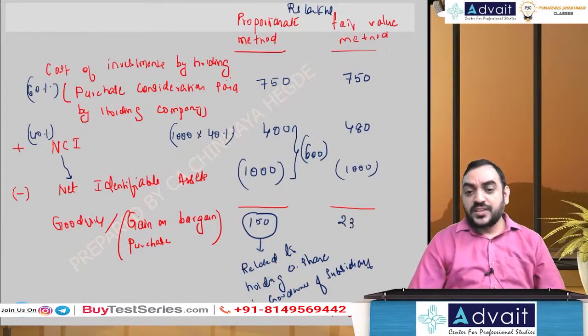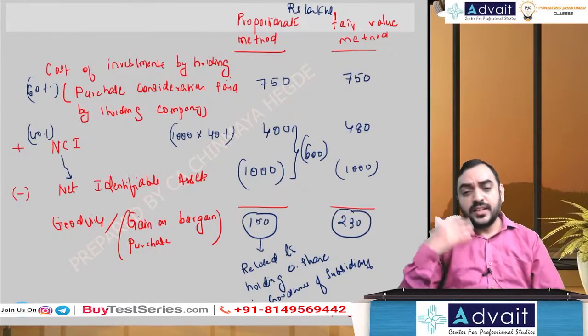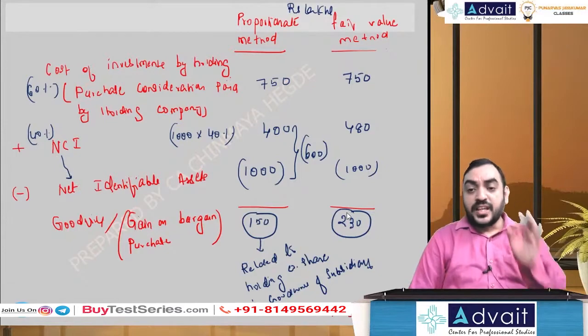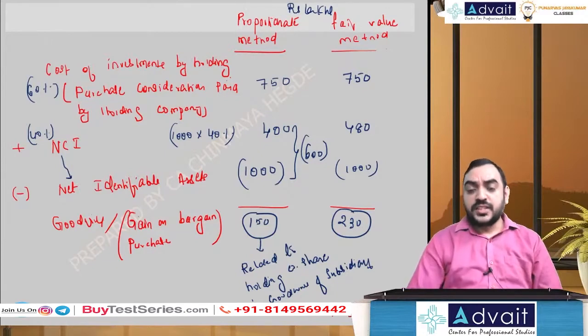You see the amount is higher. Now, can you think why in this method the goodwill is higher? It is purely because of valuation of NCI. You see, earlier NCI is valued at 400, now valued at 480. So it's increased by 80.